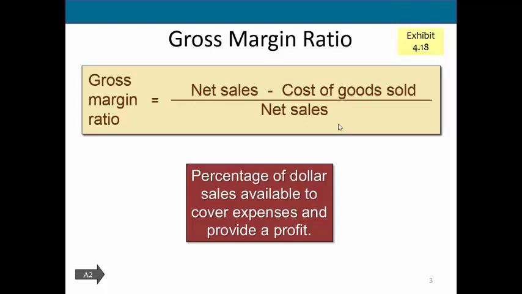What this is telling us is when we make a sale, what is left over from those sales after we have paid for these goods to be able to cover our operating expenses. And then once we've covered all of our various expenses, anything left over is profit. So the higher our gross margin, the higher amount of money we have left over to pay our expenses, and hopefully then the higher our profit. So our gross margin ratio simply gives us an idea of the profitability of a company.